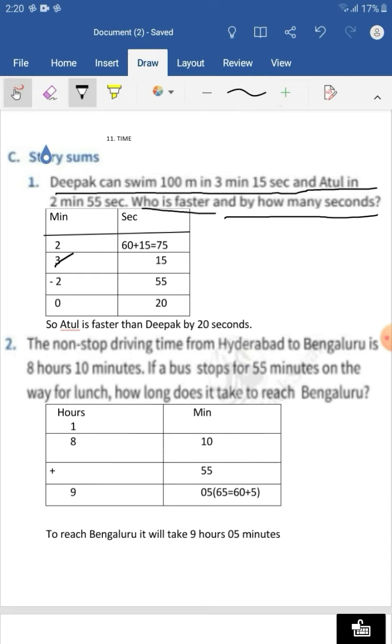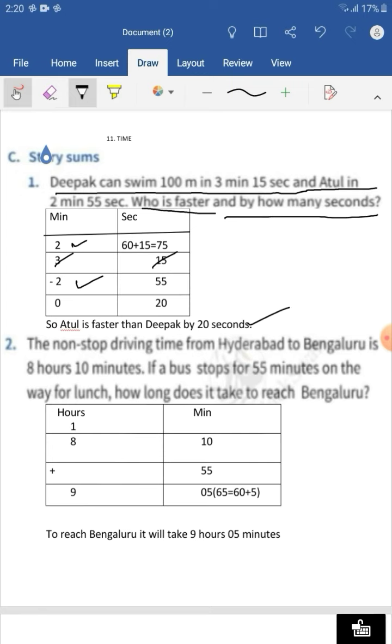So 3 minutes will become 2 minutes because it will give 1 minute, and 1 minute means 60 seconds. So 60 plus 15 is 75. Now 15 will become 75. So now 75 minus 55 is 20. Now 2 minus 2 is 0. So Atul is faster than Deepak by 20 seconds.